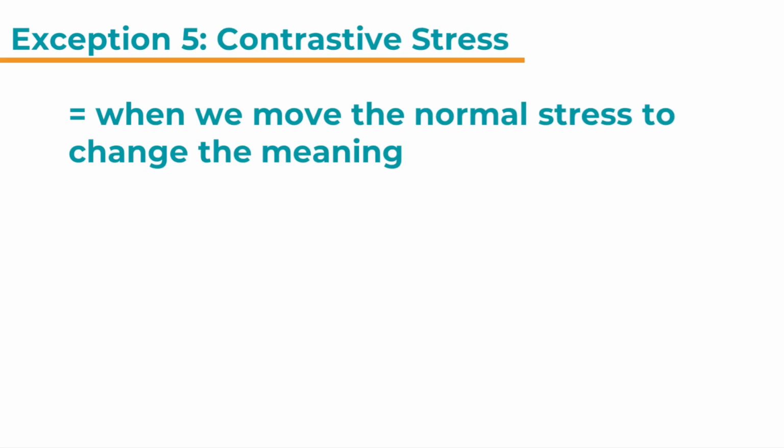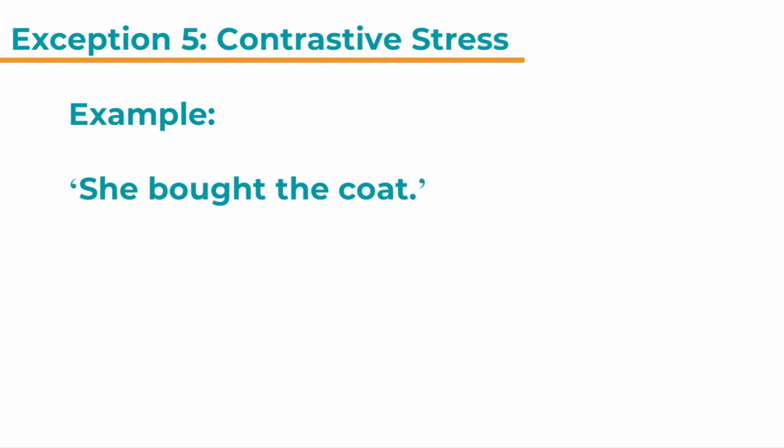Exception 5. Contrastive stress. Contrastive stress means that we move the normal stress to change the meaning. Here is an example. She bought the coat. In the unmarked version, coat is the last content word and would be stressed.